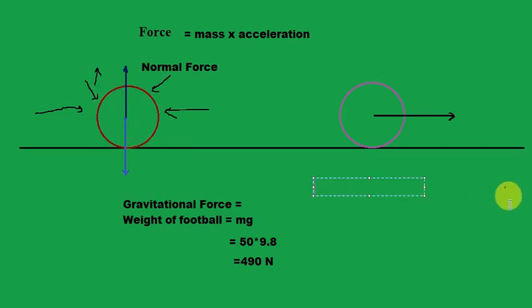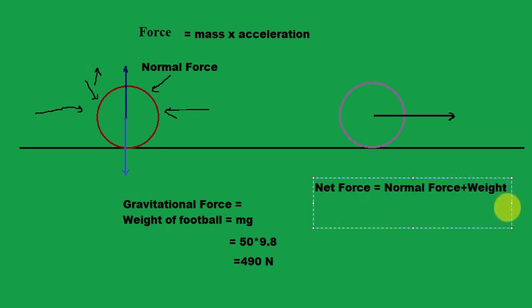What are the net forces? The net force is equal to normal force plus your weight, that is the gravitational force. So when the object is at rest, the net force is 0. These two forces cancel each other. They are in opposite direction and they cancel each other. That's why the net force is 0.